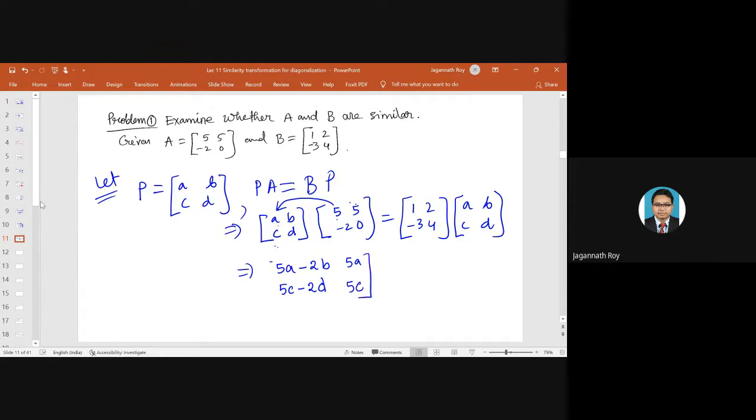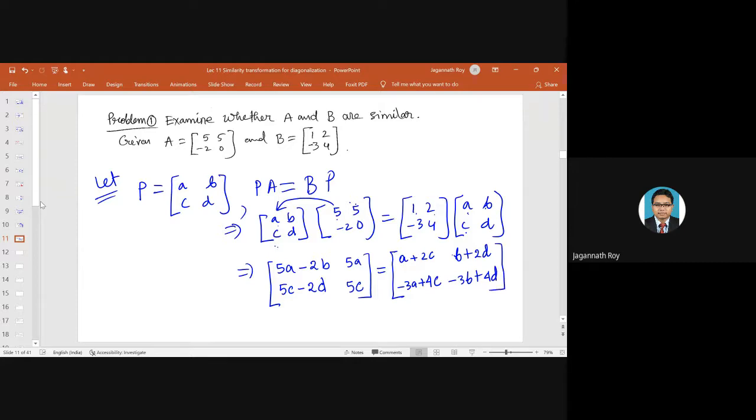So this is the left hand side matrix, just simple matrix multiplication. And then it will become A plus 2C, and then B plus 2D. Similarly, minus 3A plus 4C, and then minus 3B plus 4D.